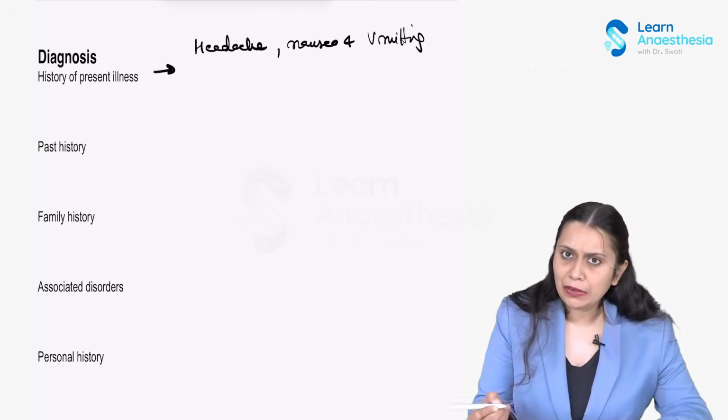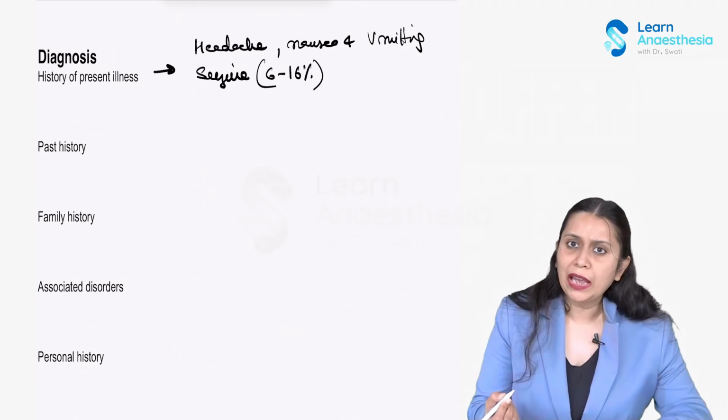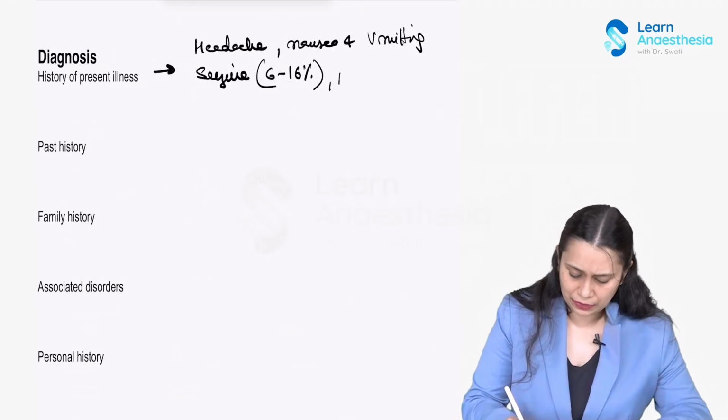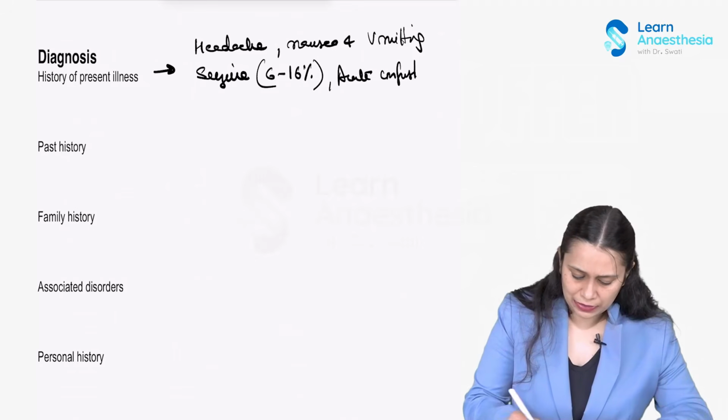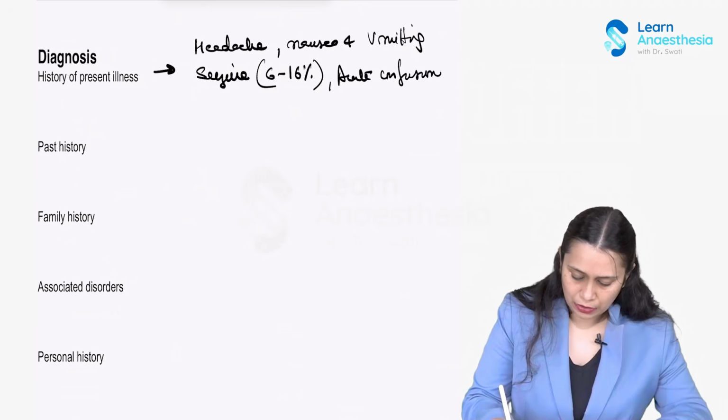They may give a history of seizure, which is seen in 6 to 16% of these patients, and acute confusional state, and loss of consciousness.